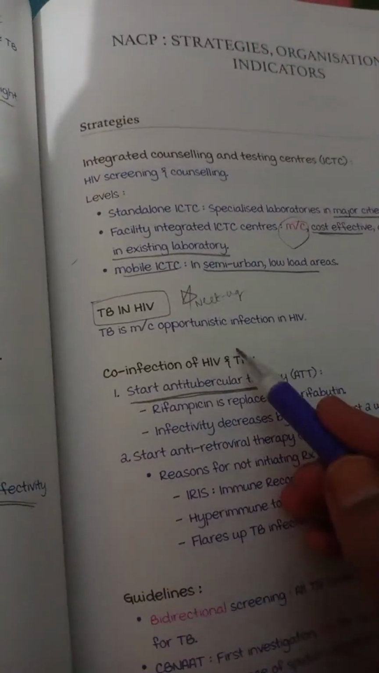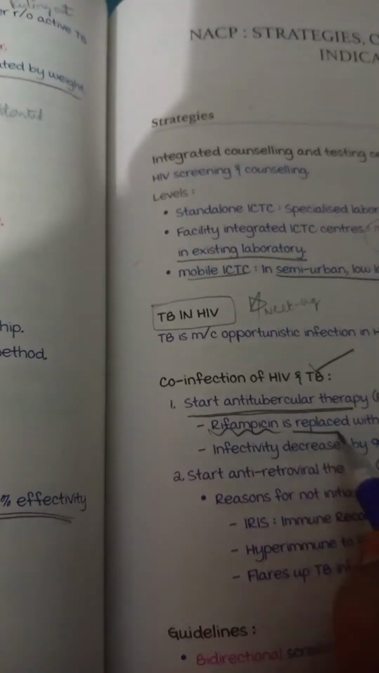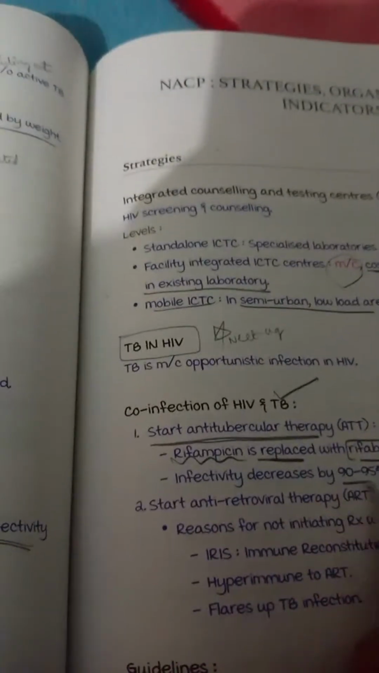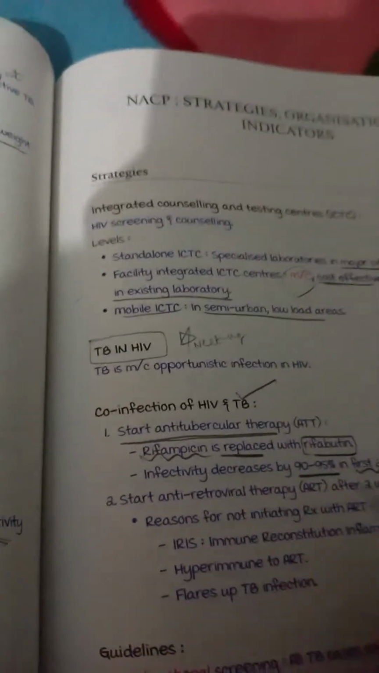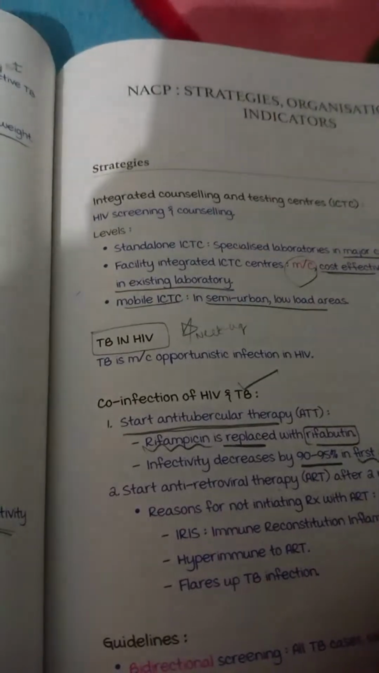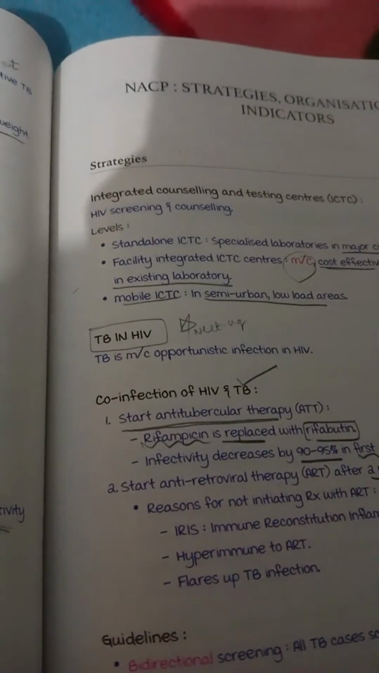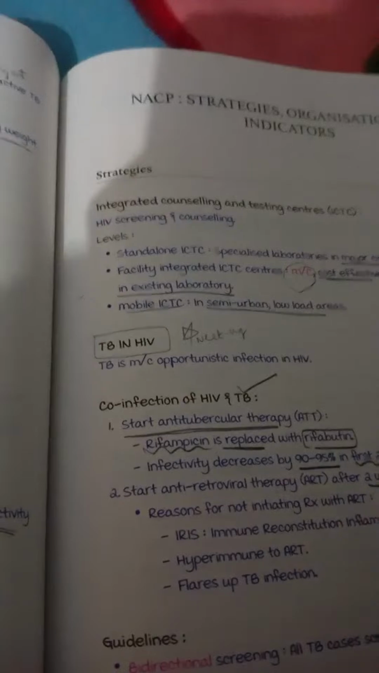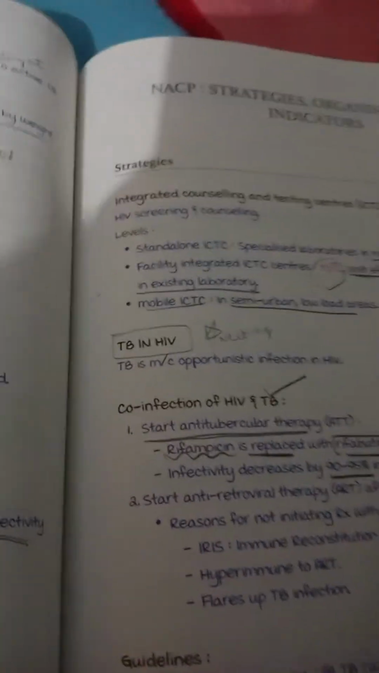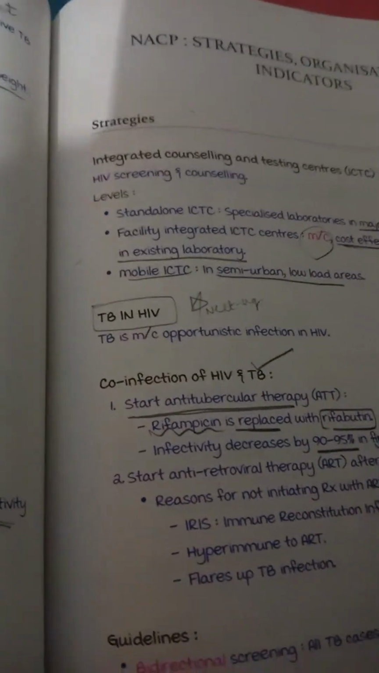If the patient isn't infected with TB, we give prophylaxis, but if the patient is already infected with TB, we have to start antiretroviral therapy. Rifampicin is replaced with rifabutin. Infectivity decreases by 90 to 95% in the first 2 weeks of therapy. Start antiretroviral therapy after 2 weeks of ATT initiation. So after initiation of TB treatment, we start antiretroviral therapy.